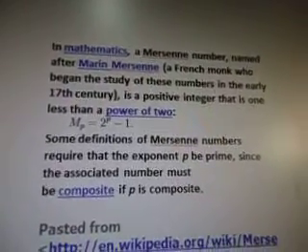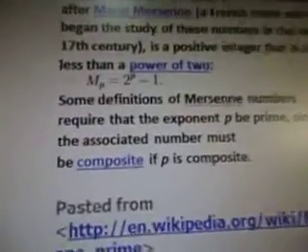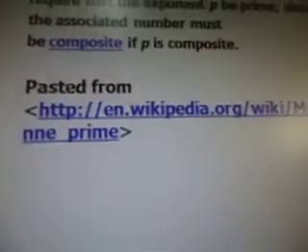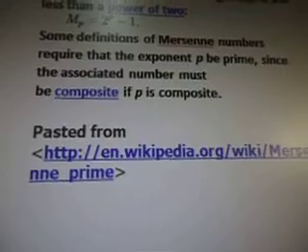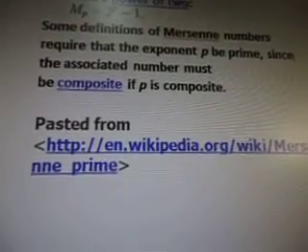A Mersenne number is a positive integer that is 1 less than a power of 2. And that's what the equation looks like. Some definitions of Mersenne numbers require that the exponent p be prime, since the associated number must be composite if p is composite. And that's from Wikipedia, Mersenne prime.